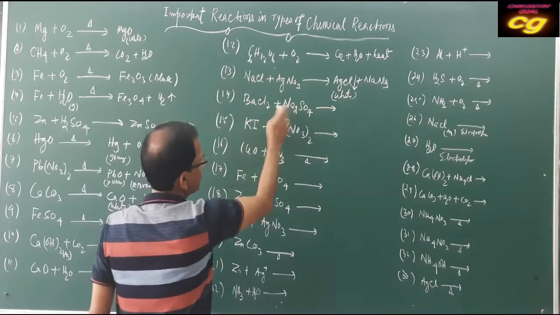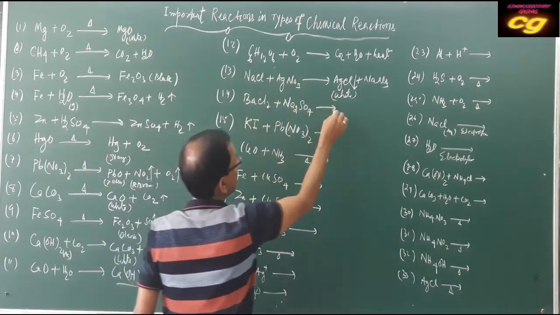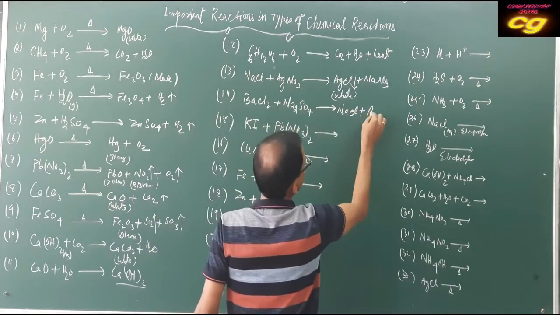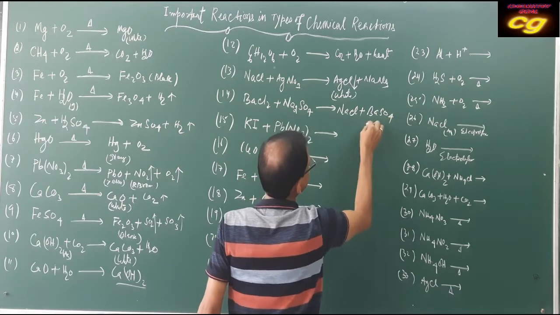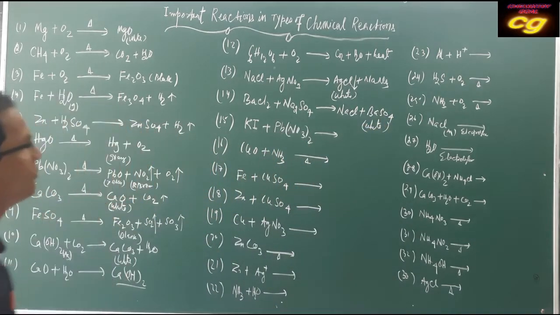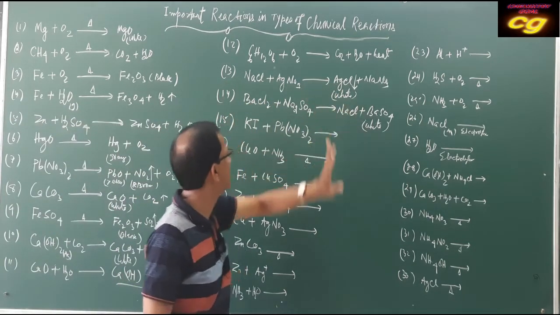Barium chloride colorless, sodium sulfide colorless, NaCl colorless, silver nitrate also colorless, forming sodium chloride colorless solution and formation of barium sulfide, a white precipitate. You have to remember the observation. In all cases colorless, but only white appearance is formed.